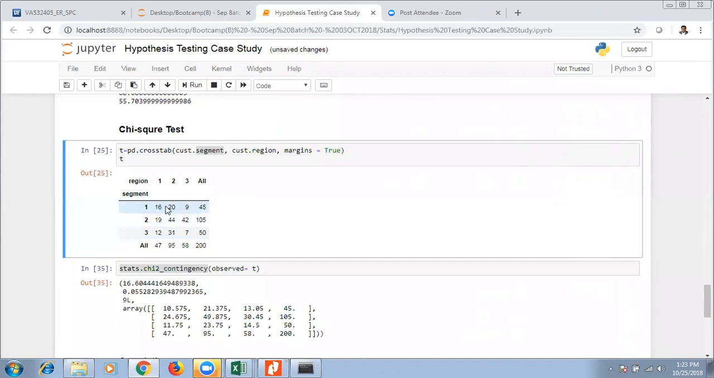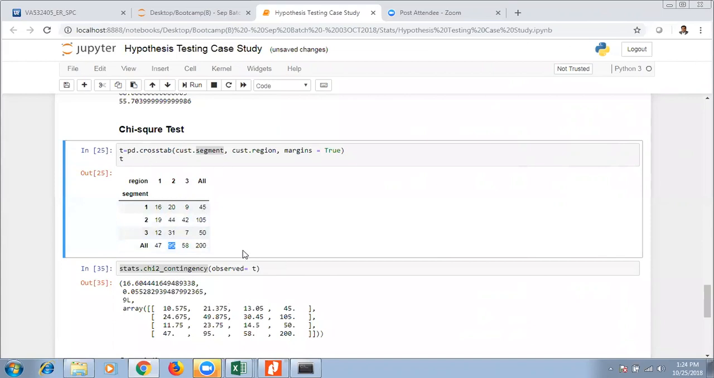And this one is this one. Basically segment 1 and region 2, 20 people. Segment 1, 45 people. Segment 2, 105. Segment 3, 50. Similarly, region 1, 47. Region 2, 95. Region 3, 58. So this is the cross table, you got it.